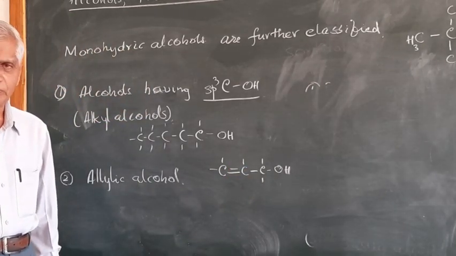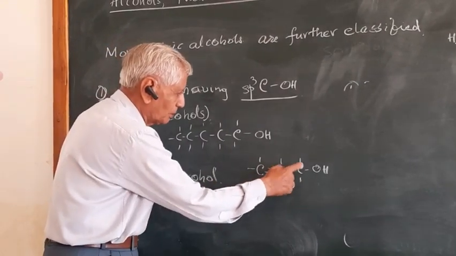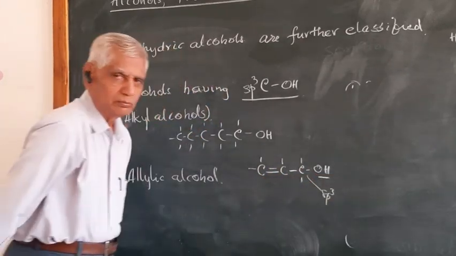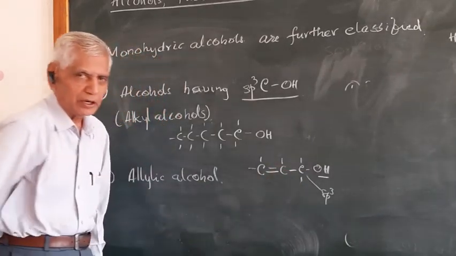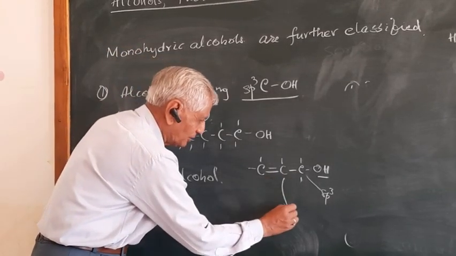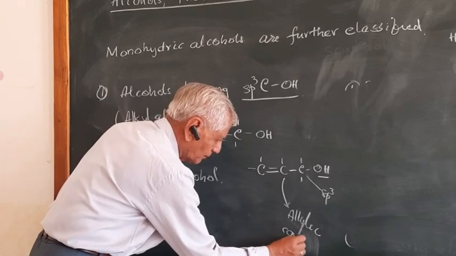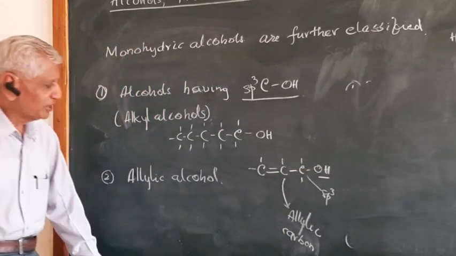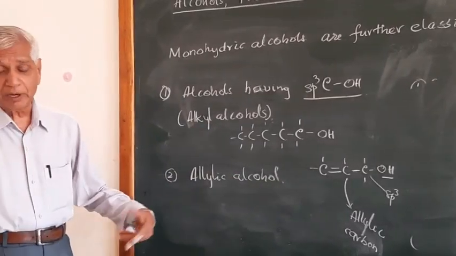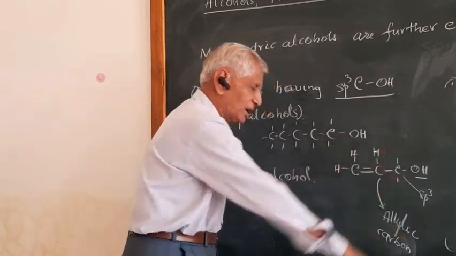Carbon has got valency 4. So C1, 2, 3, 4. This is sp3 carbon carrying the OH group. And this sp3 carbon is connected to an sp2 carbon. This carbon is also called the allylic carbon. And hence this is called allylic alcohol. You can give many examples. Not necessarily only this. For example, this is allylic alcohol.